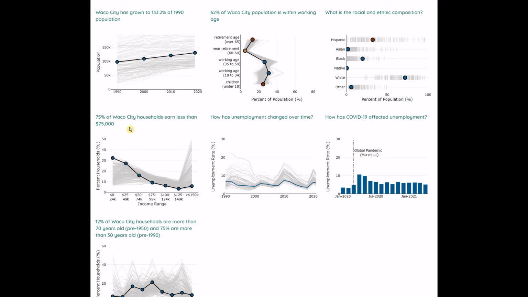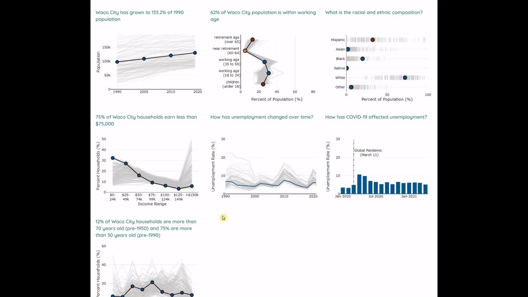The middle chart shows how unemployment has changed over time. Unemployment is provided at the county level, and we include any county that has some population served by the utility. Here we assume that higher unemployment may indicate greater affordability challenges. Similarly, the middle right chart shows how unemployment has changed for the selected utility since the pandemic began. Here we see that in February 2020, the unemployment rate was 3.3%, but by April 2020, it was 10.6%.